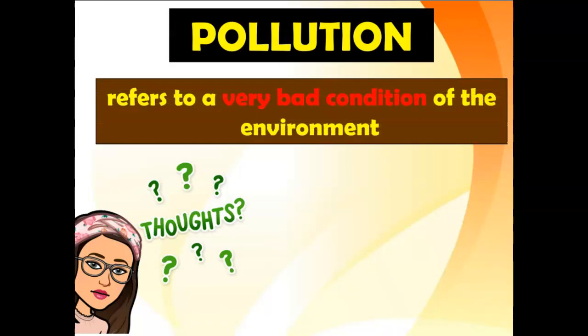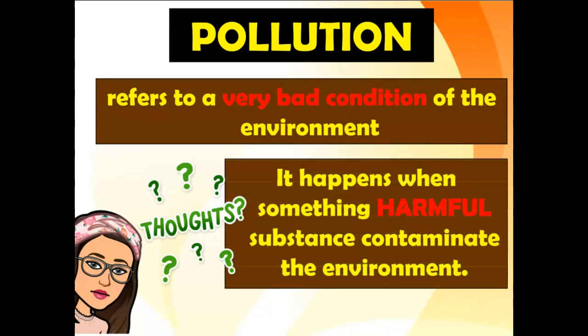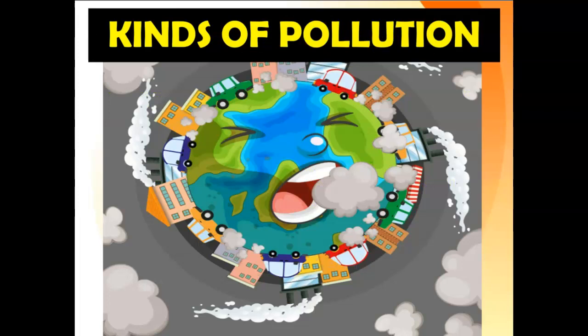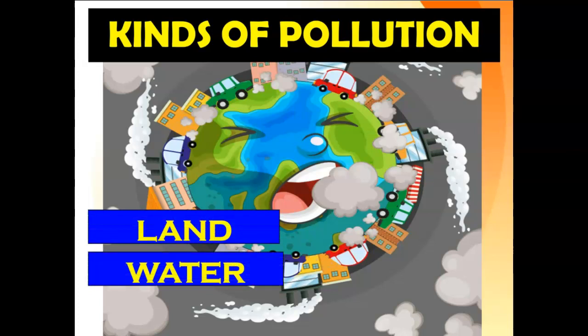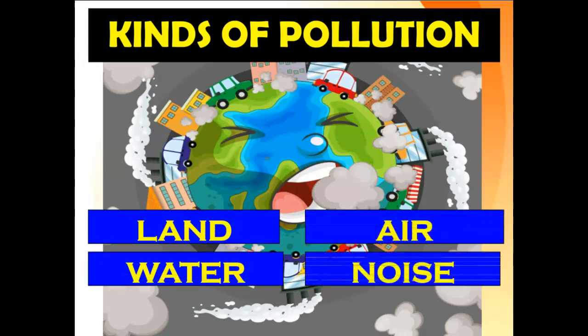Pollution refers to a very bad condition of the environment. It happens when something harmful substance contaminates the environment. And there are different kinds of pollution, and these are the following: land, water, air, and noise pollution.